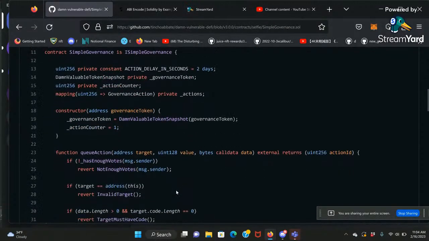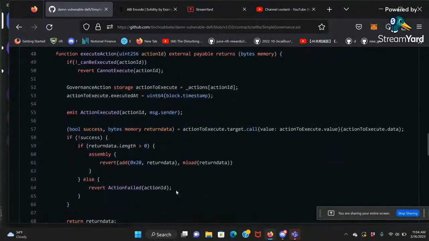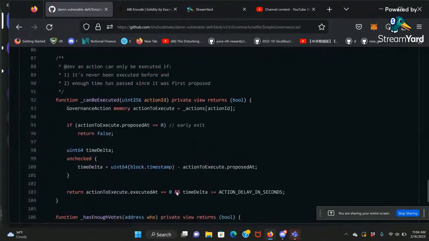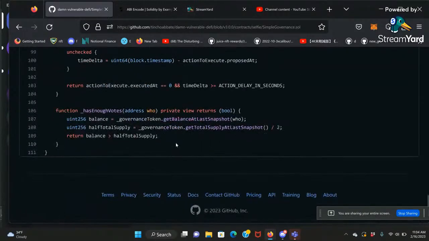What does simple governance do? It's about voting. The word governance means not a one-man show, but you have to have voting. And the voting is based on how many tokens you have. So who has a say here? Well, you need to have more than half of the tokens. Then you will have enough to vote. Okay, so you have to take up half.